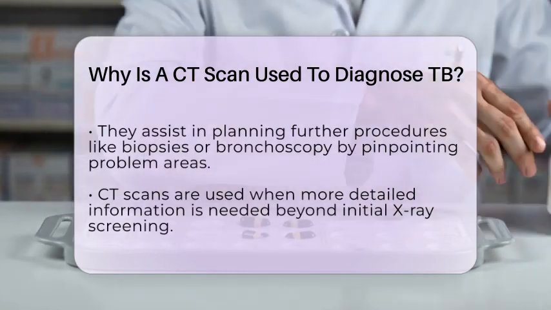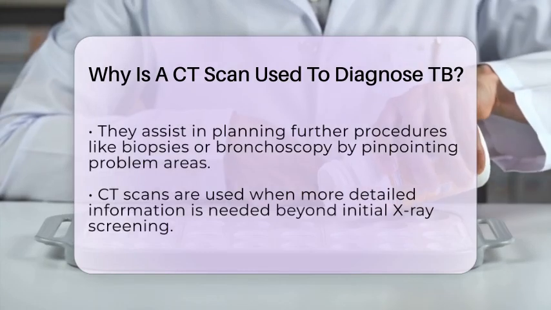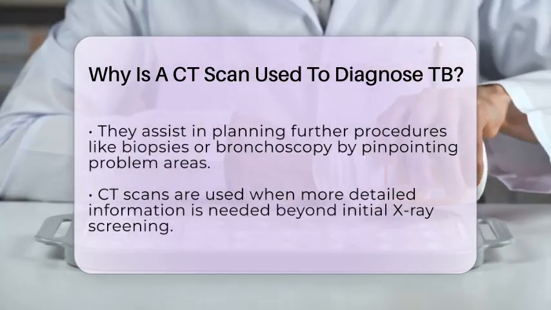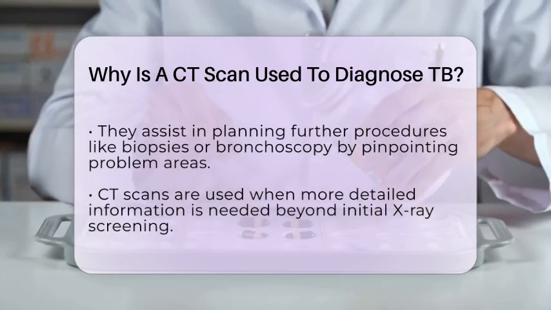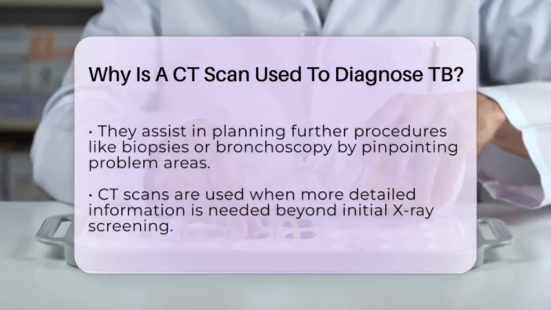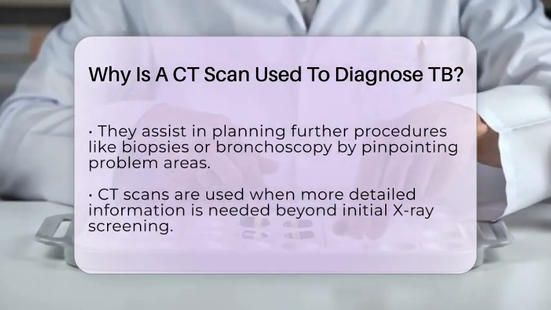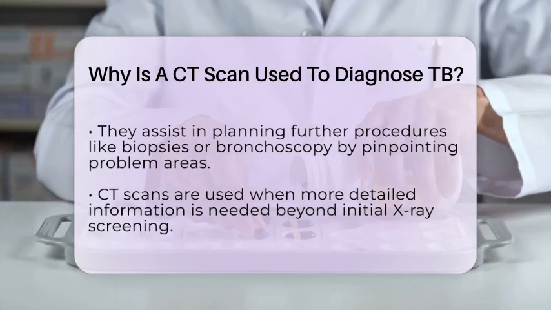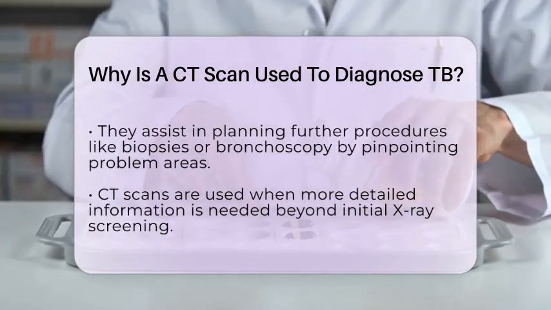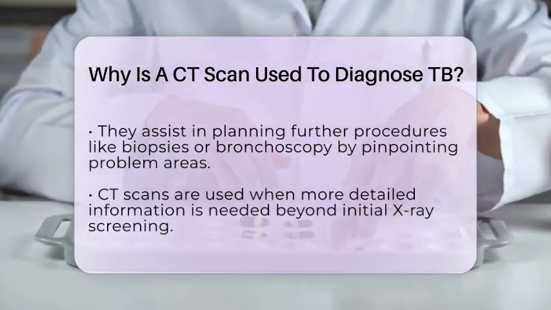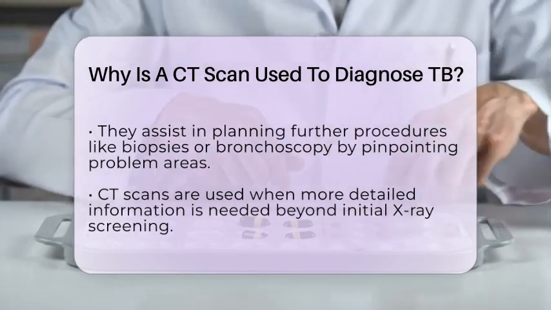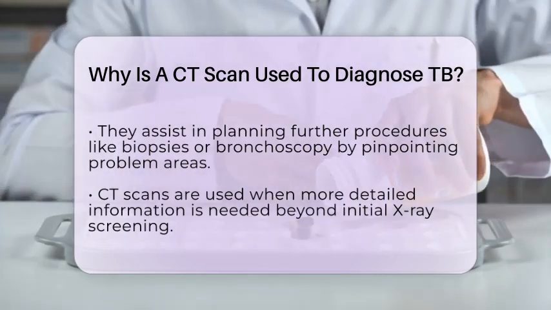While chest X-rays are usually the first step in screening for tuberculosis, CT scans are used when more detailed information is needed to understand the extent of the disease or to clarify ambiguous findings. It's important to note that in some countries or situations, CT scans are not used as the initial test because they are more expensive and involve higher doses of radiation. Instead, they are reserved for complex cases where the disease is suspected but not clearly visible on X-ray, or when complications are suspected.